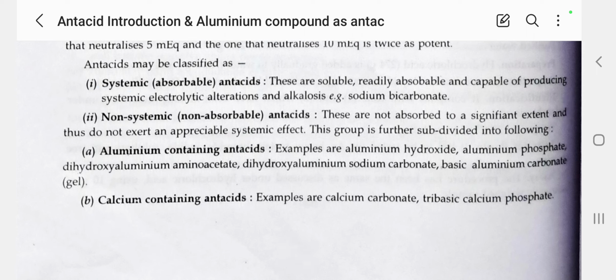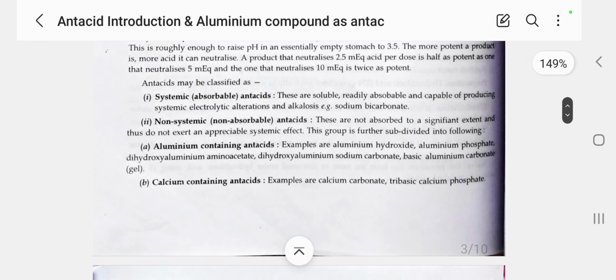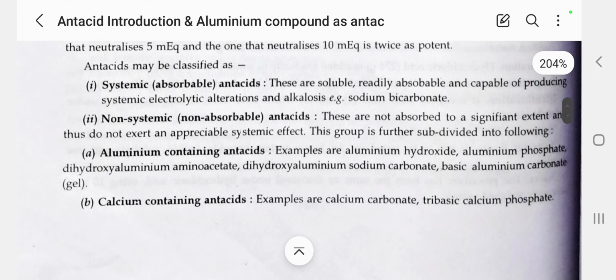We already discussed systemic or absorbable, that is water soluble antacid. Sodium bicarbonate is the example for the water soluble or systemic absorbable antacid. These are soluble or readily absorbable and capable of producing systemic electrolytic alteration and alkalosis.